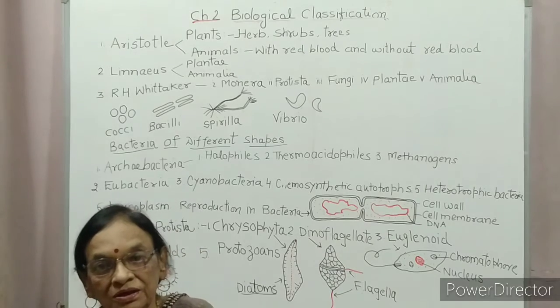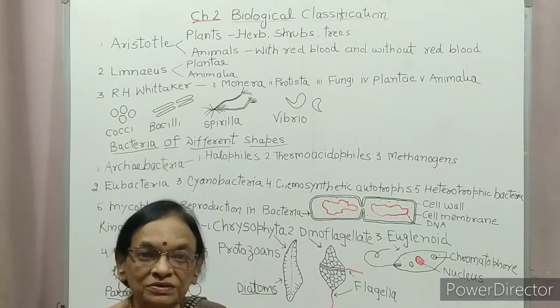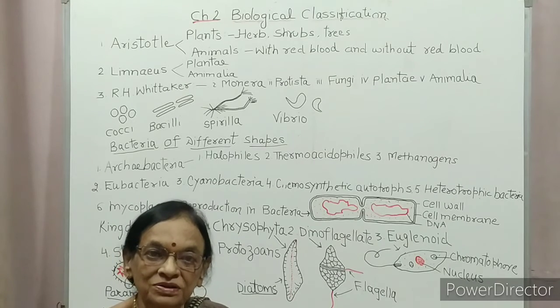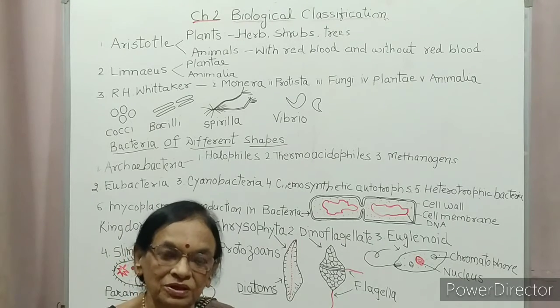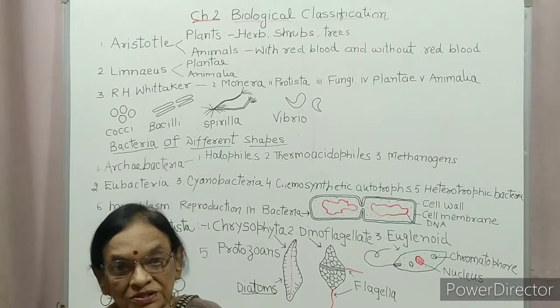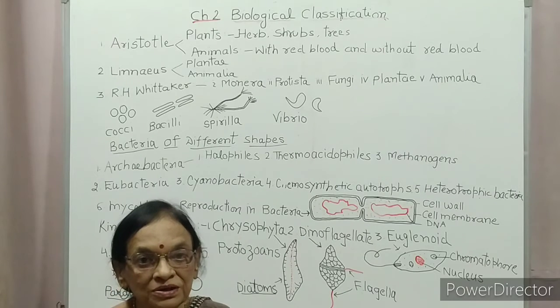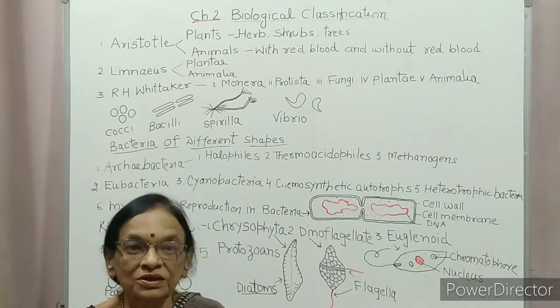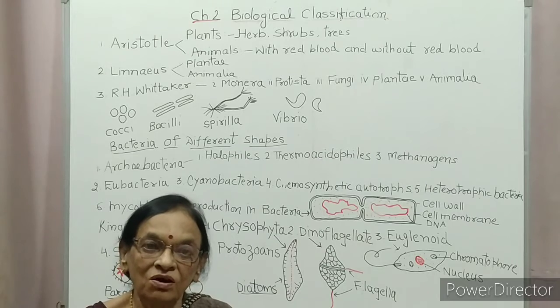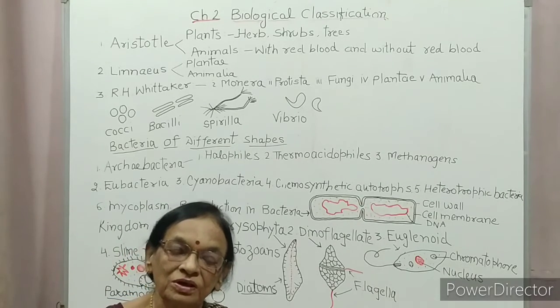Then he kept unicellular and multicellular organisms together. He kept photosynthetic and non-photosynthetic organisms together. So his classification was inadequate and was not accepted by most of the scientists.